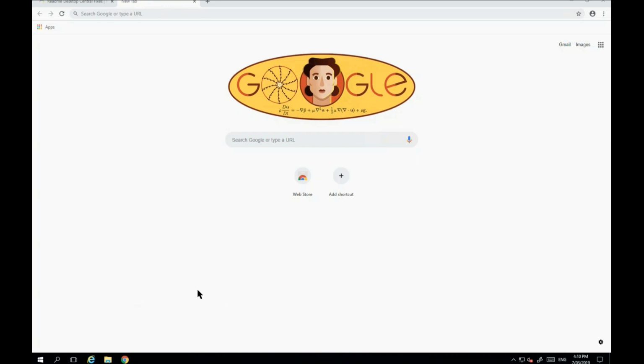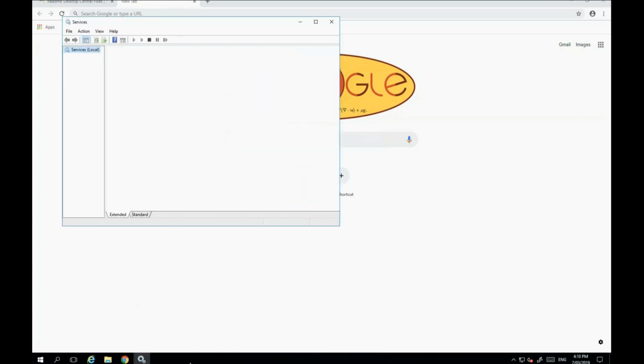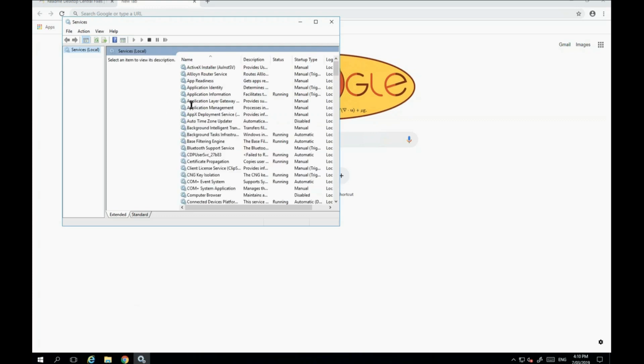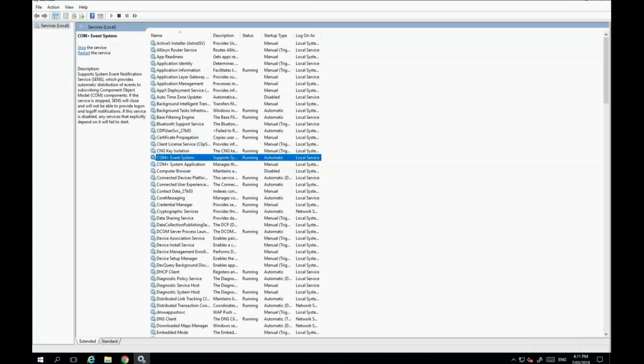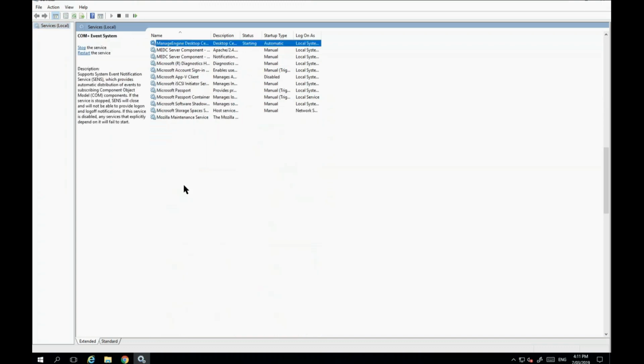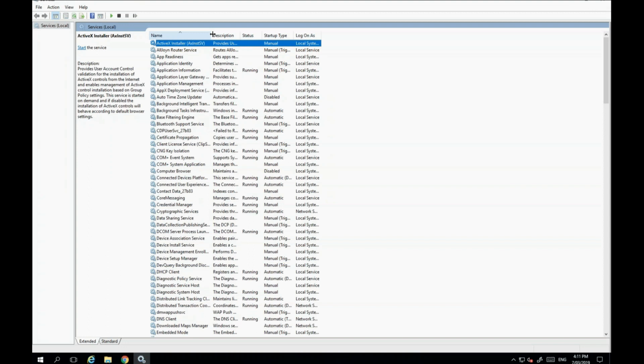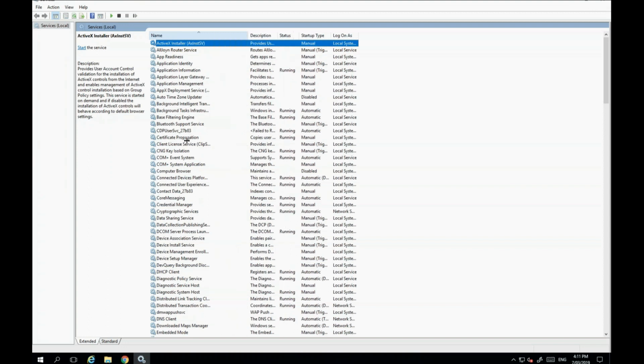Just make sure that the state of the service is running. If it is stuck on started or starting state, just give it a couple of seconds or restart the service and make sure that it changes to running state. ManageEngine.